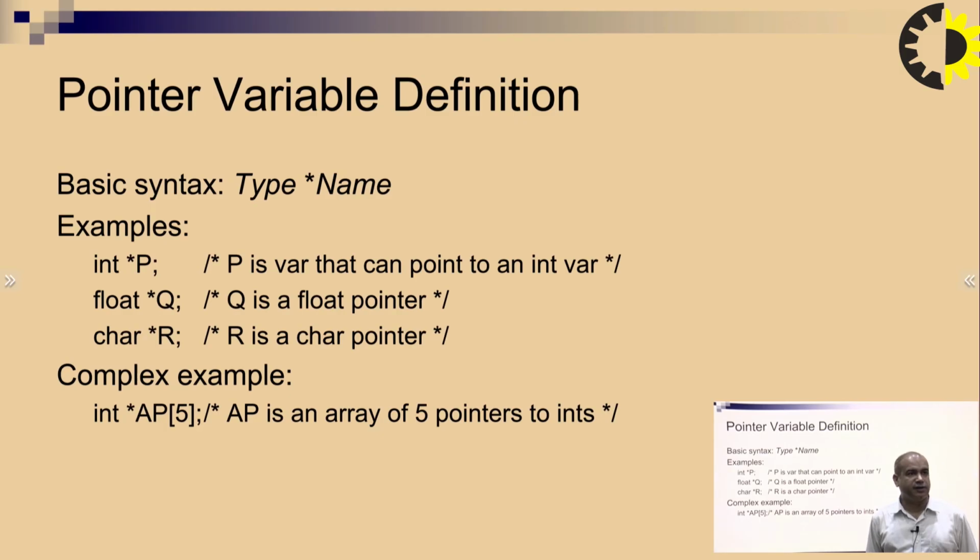Next, the pointer variable definition. Basically, it is the syntax where we define the type, use the indirection operator star, and give a name to the pointer. Examples are star p of type int, star q of type float, and star r of type character. If I talk about a more complex example, here AP is an array of 5 pointers of type integer.